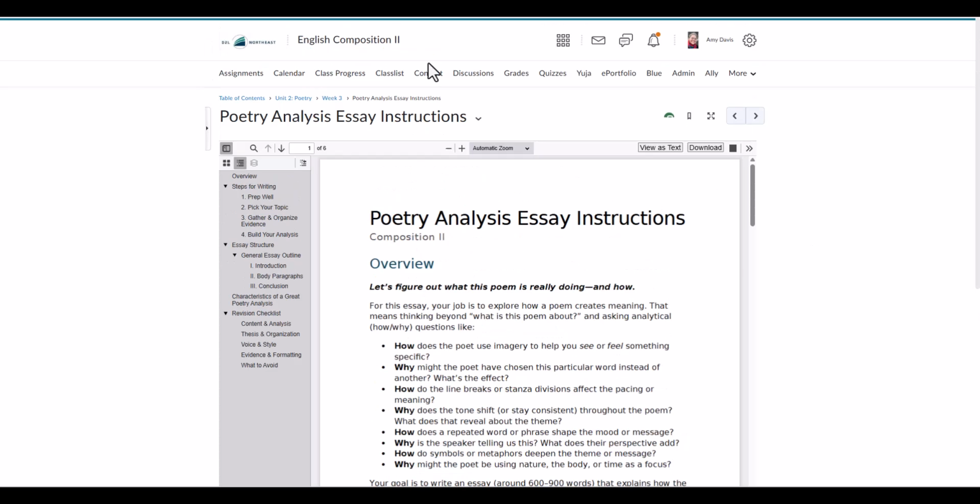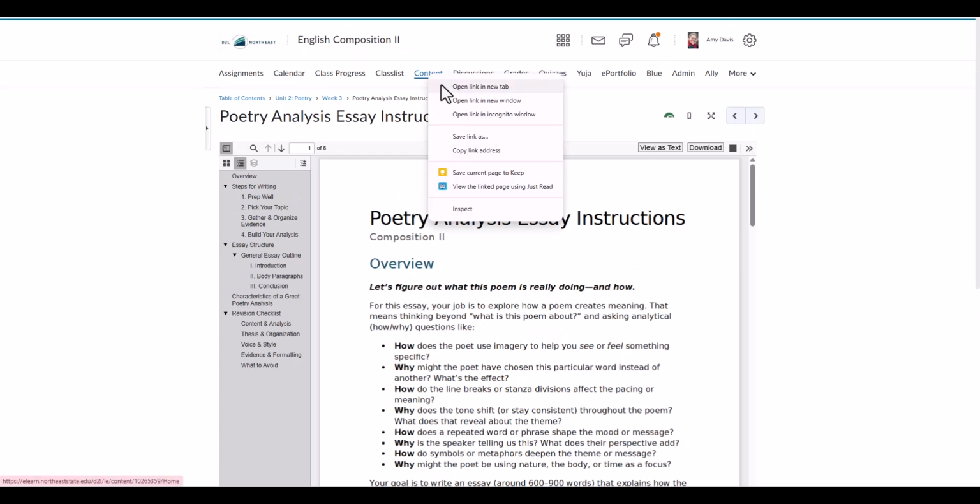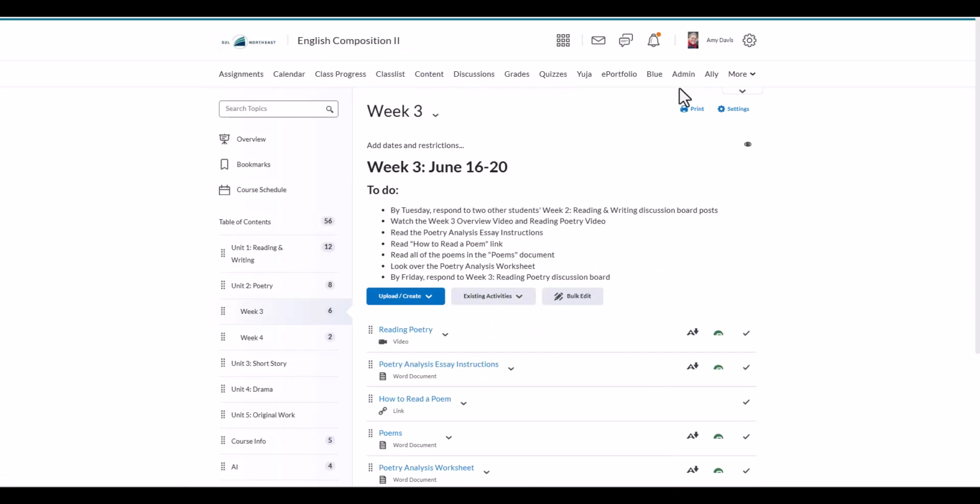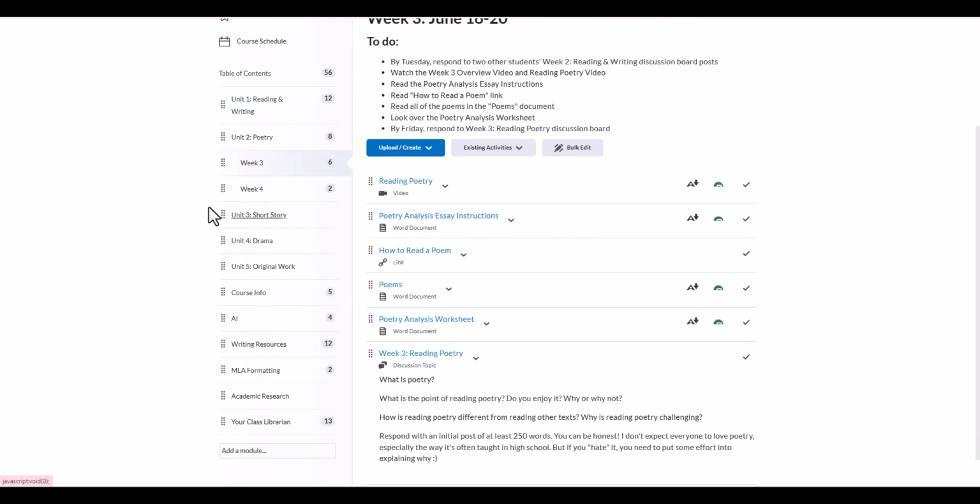And just as a quick aside, if you go to content, I'm going back to content, and you go down, there's all this stuff. We have the weekly modules, and then we have the general modules.